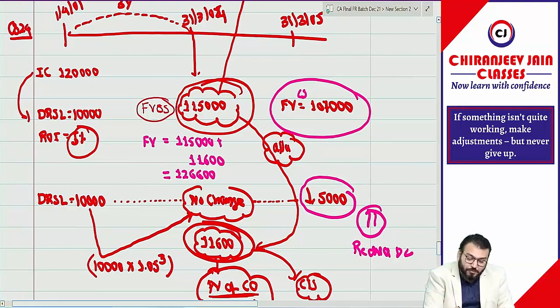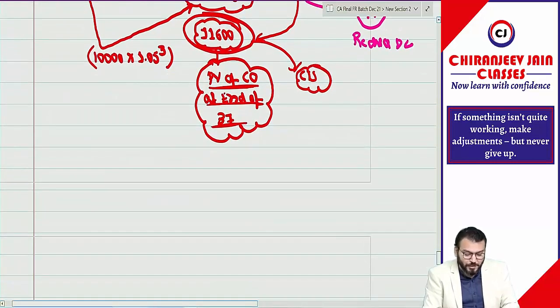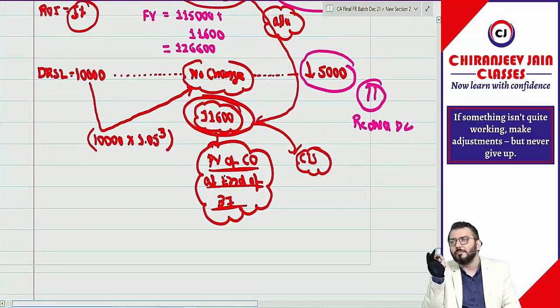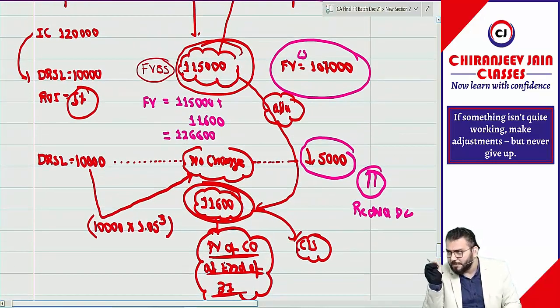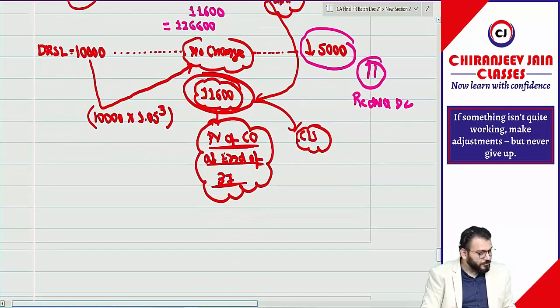Correct. Means this 1,15,000, 1,07,000 is not fair value, it is fair value less cost to sell. And for revaluation we want fair value. This was the only point which needed to be explained by me from this question's point of view. Otherwise, all the information you would have understood. Can we do the solution? Can we start? Let us start.